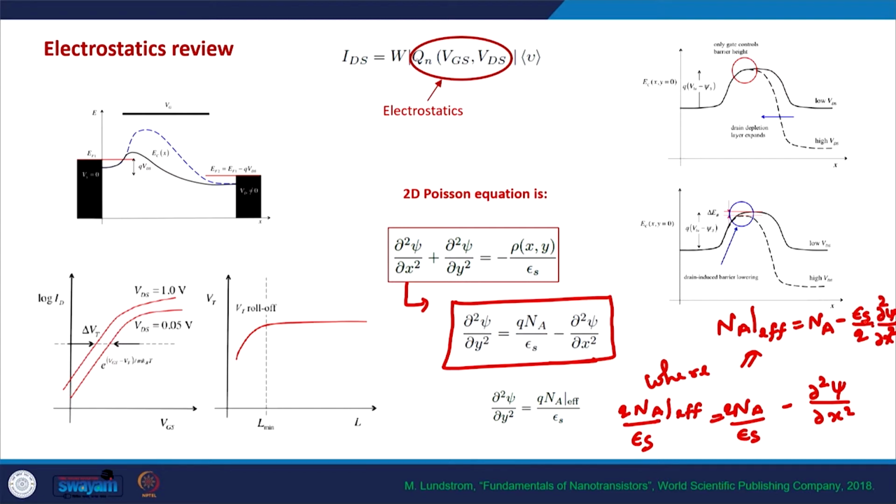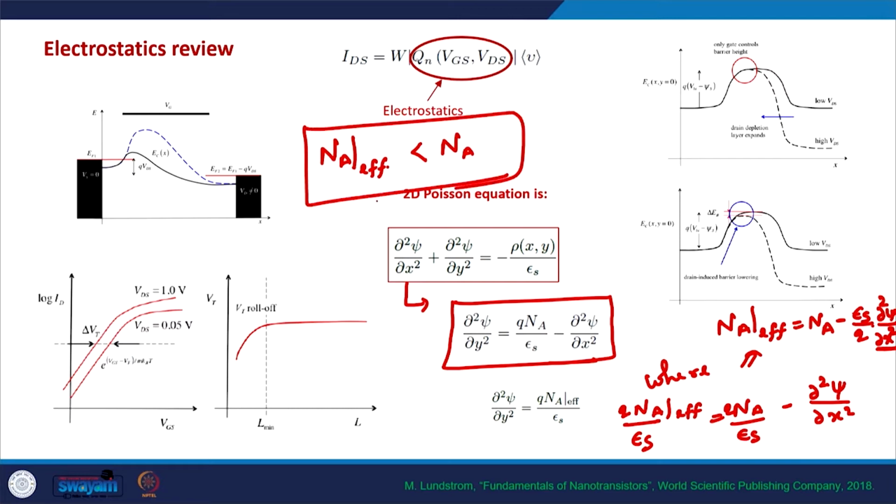And what we also saw last time is that this quantity del 2 psi by del x square is a positive quantity in the MOSFET. Which essentially means that NA effective is smaller than NA, the doping of the channel.